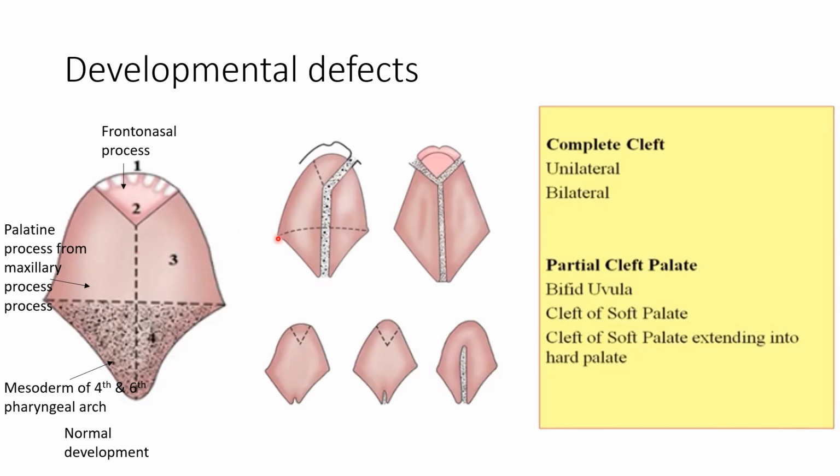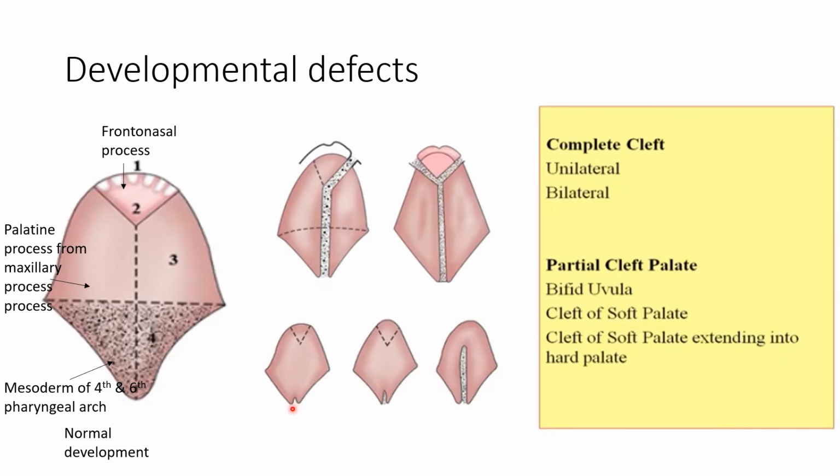So it is possible that there is a complete non-fusion between the primary palate and the halves of the palatine process. So that's the complete cleft palate, which can be unilateral or bilateral. This is the unilateral, on one side. The bilateral is this. This is complete cleft palate.